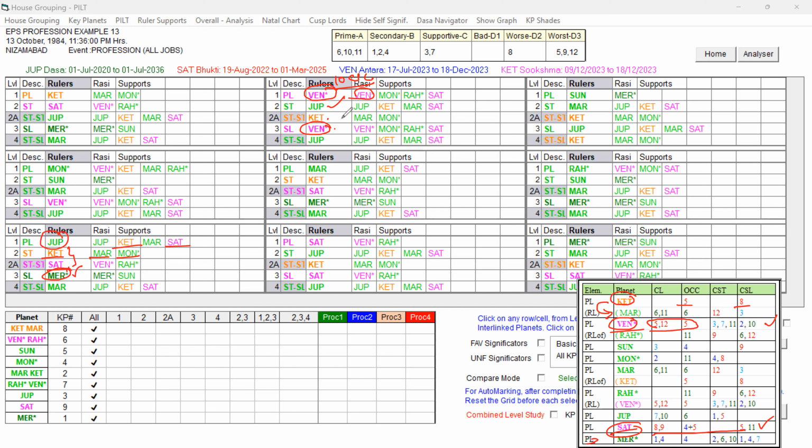Other level planets are also getting other favorable key planets in their rulers and in supports. So this planet is supportive for job prospects, but also supportive for changes, because Venus itself is in its own sub, having mixed significations, and star level planet Jupiter is good. That is supportive for changes only.